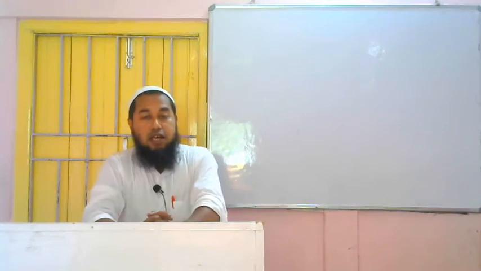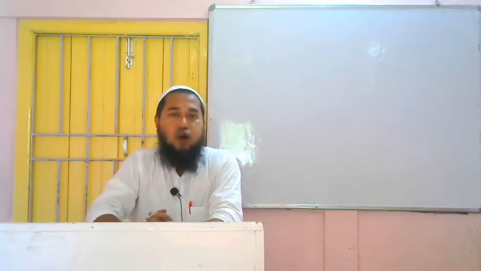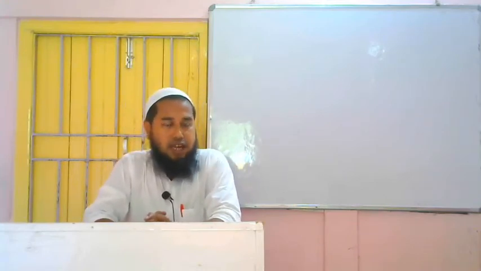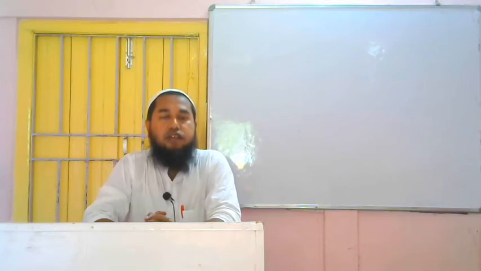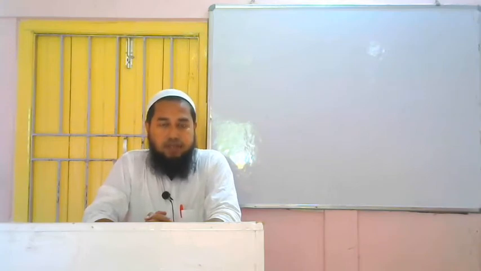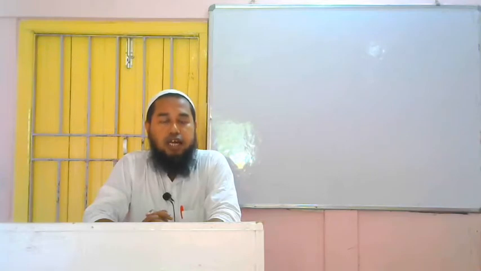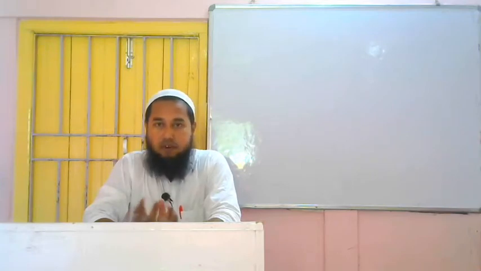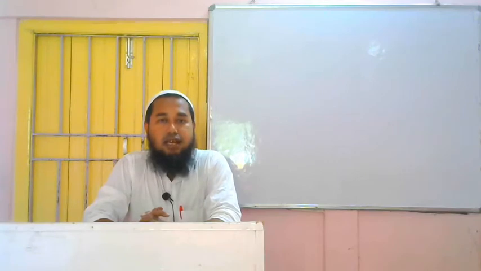So what happens? Interrogative sentences are of two types. One is what? Yes no type interrogative. Another one is what? WH type interrogative or informative interrogative or information type interrogative. Yes no type interrogative means what? A sentence or a question whose answer we can give in yes or no. And information type question or WH type question is what? A question for which we cannot answer in yes or no. This is informative question or WH type question. That means for that type of question we have to answer elaborately, we have to give an information.